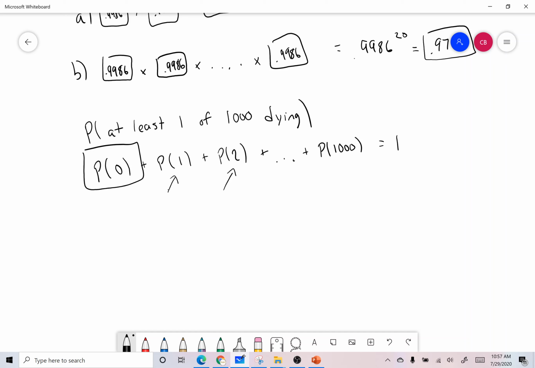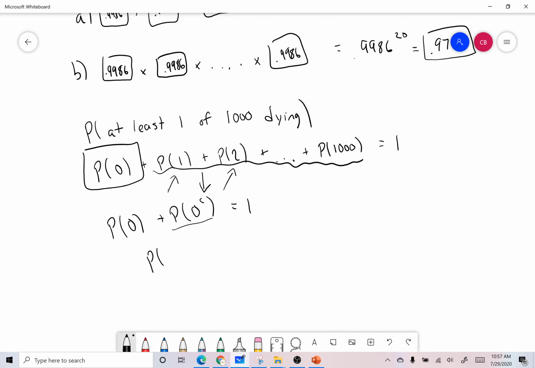So what we need to do is we have the probability of 0 people dying plus the probability of anybody who's not 0 dying. The complement of 0 dying is equal to 1. This whole section happens to be this thing. If 1 person dies, they fall into this category. If 2 people die, they fall into this category.